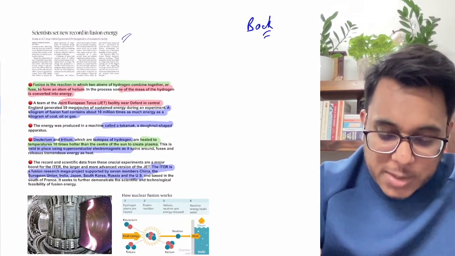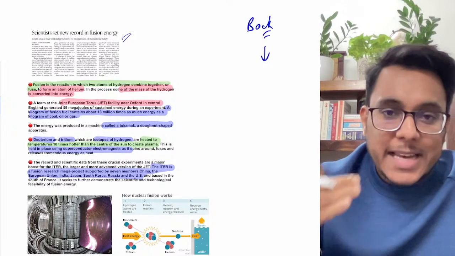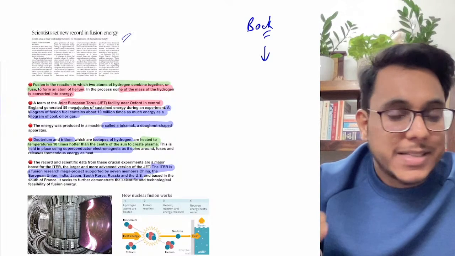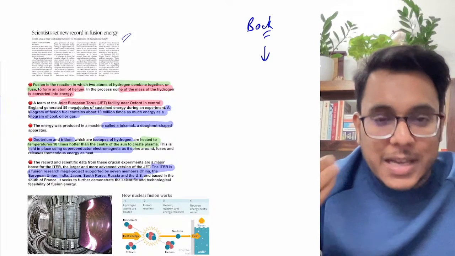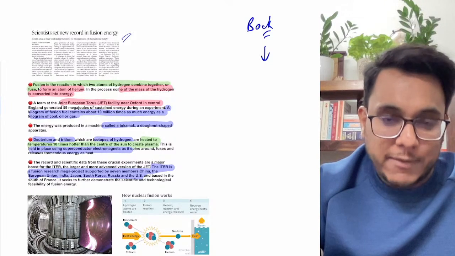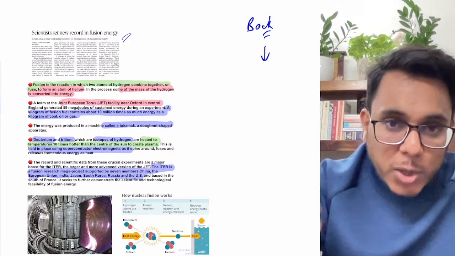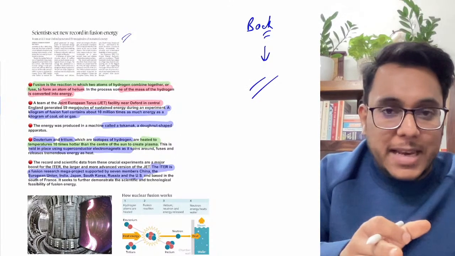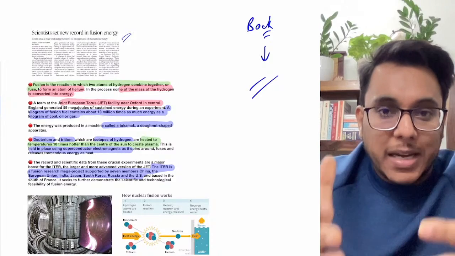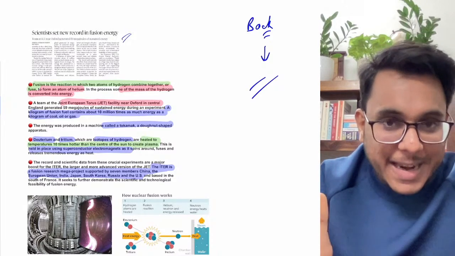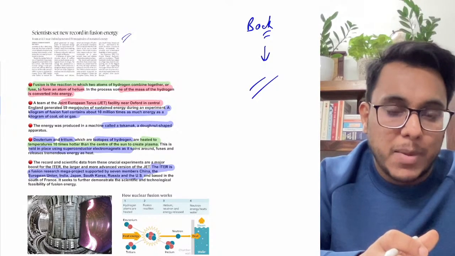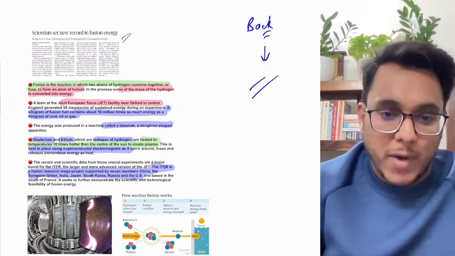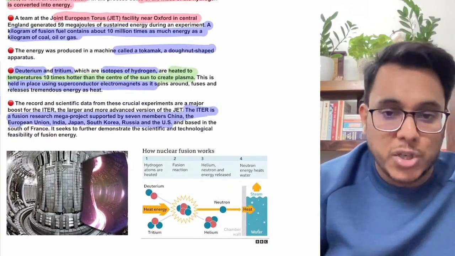The background goes like this: the energy requirement of the world has increased over the past few years. Electricity consumption has increased as countries are moving towards development. Developing countries are going towards becoming developed, and their need is even more. Now we bring the energy by using fossil fuels. We are burning coal, oil, and gases. When these fossil fuels are burned, it creates a big carbon footprint, which is not good for the environment. So there is nuclear fusion.